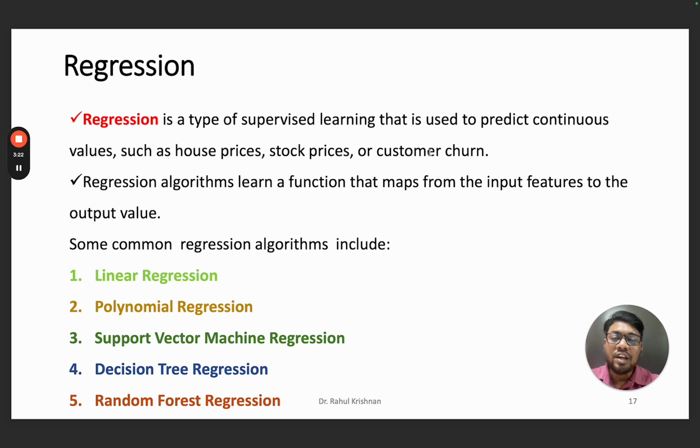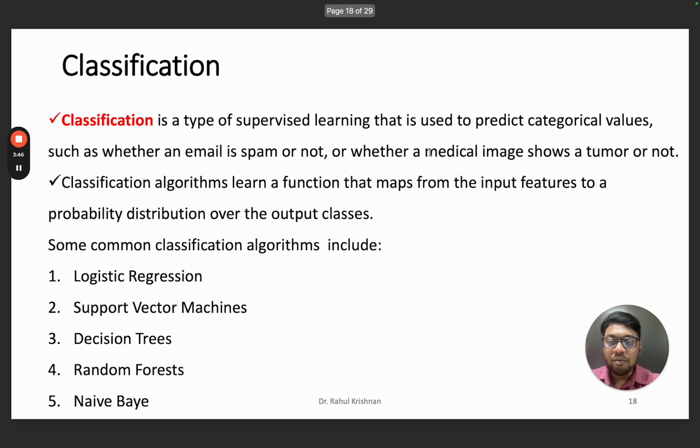SVM and decision tree work for classification also, so not only specifically for regression, and that works for random forest also. So these are the different algorithms that work on the regression problem, and a few of the algorithms that I mentioned, SVM, decision tree and random forest, are also suitable for dealing with classification problems.